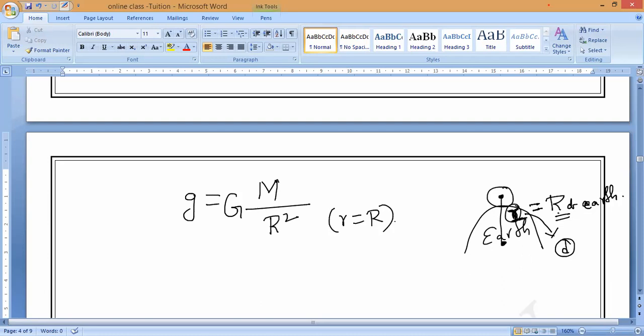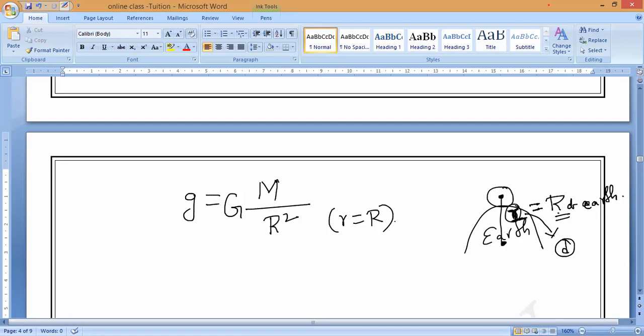No doubt, sir. That is on the surface of the ground. So then, capital G and small g. What will happen? Small g is equal to what, guys? Capital G into capital M divided by R square. Capital R square.